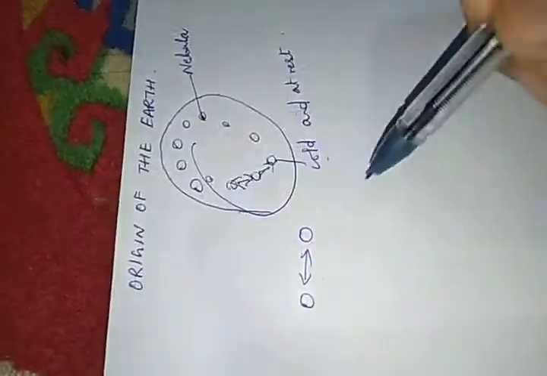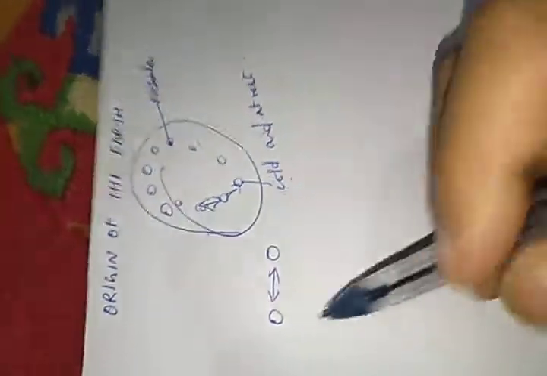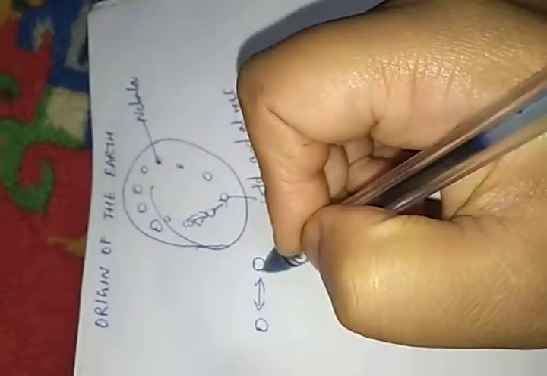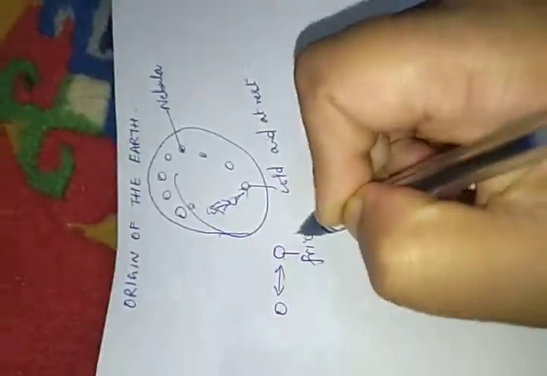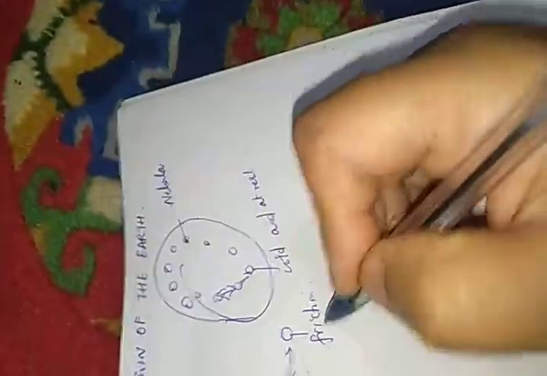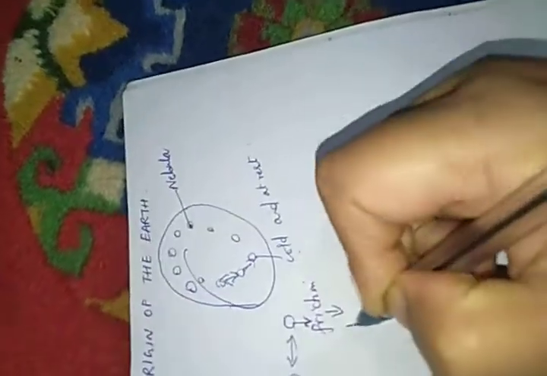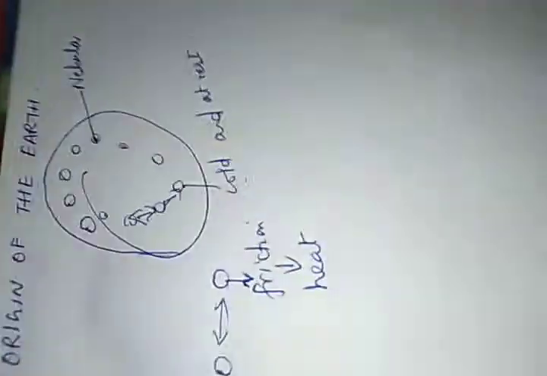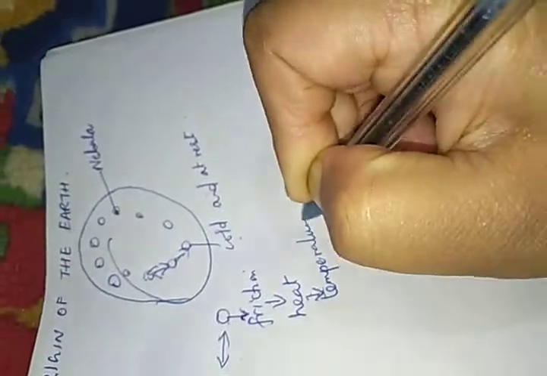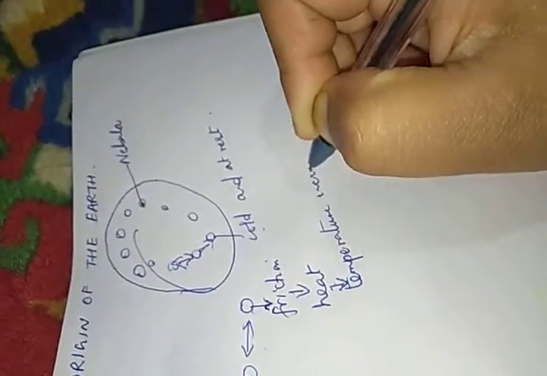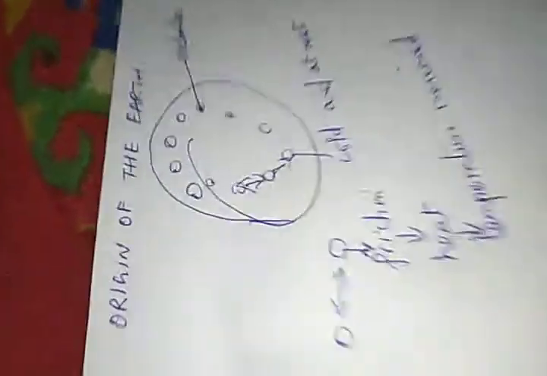When they collided, what was created? Friction was created. When you rub your hands, that is what we call friction. And once friction is created, heat is produced. As the heat is produced, the temperature increased.